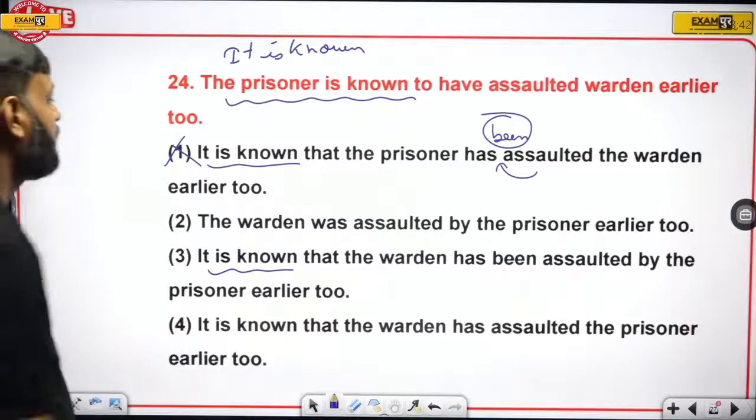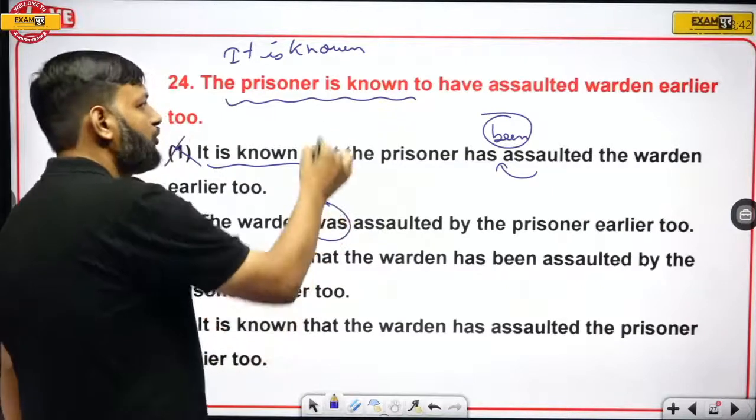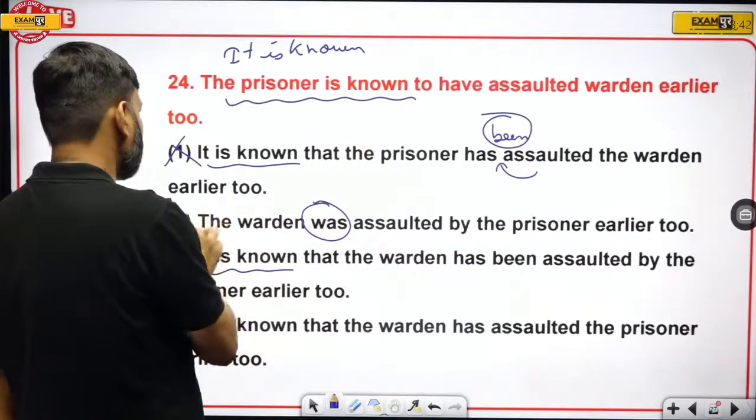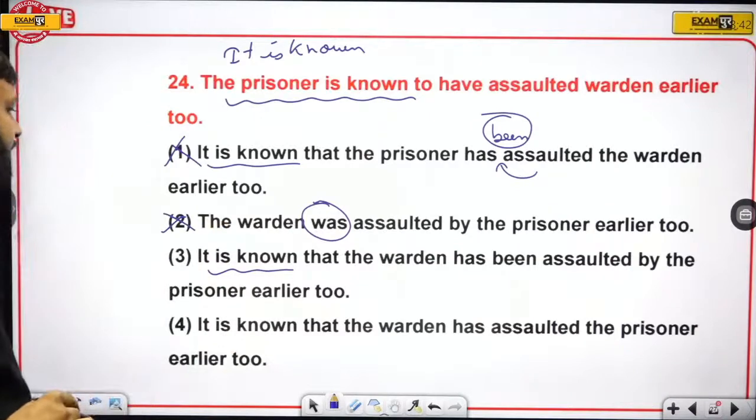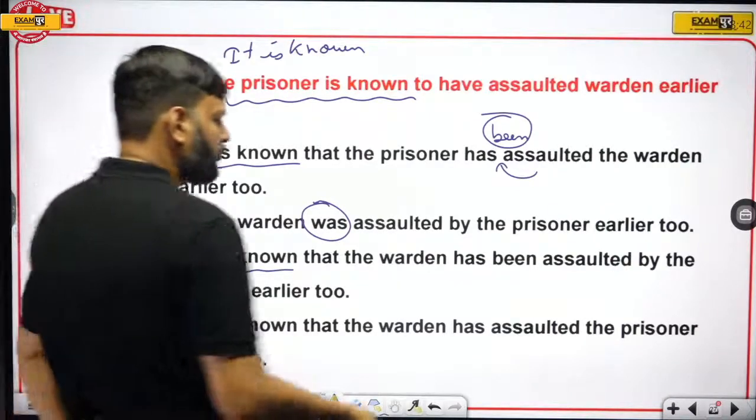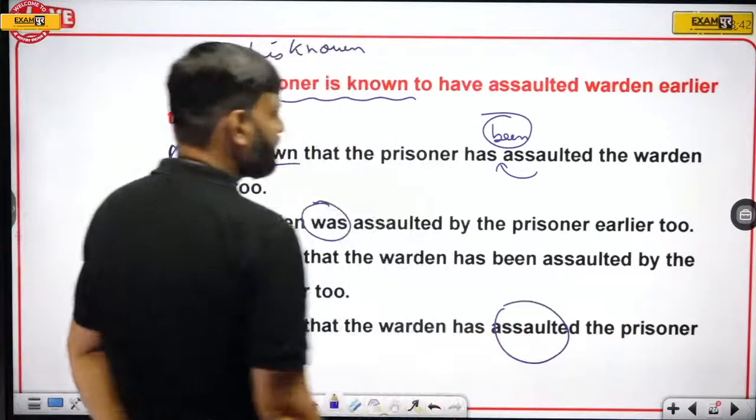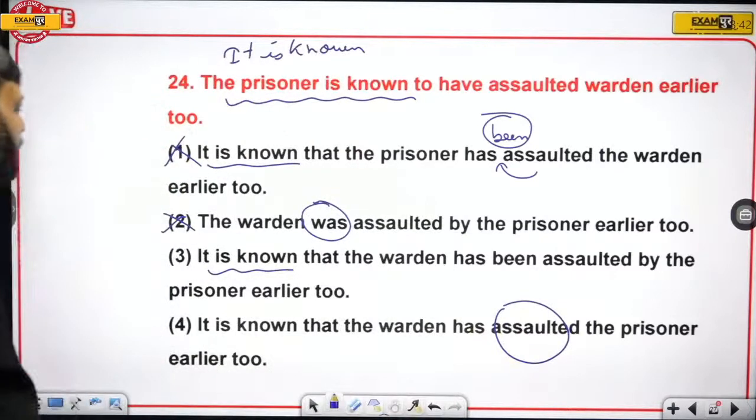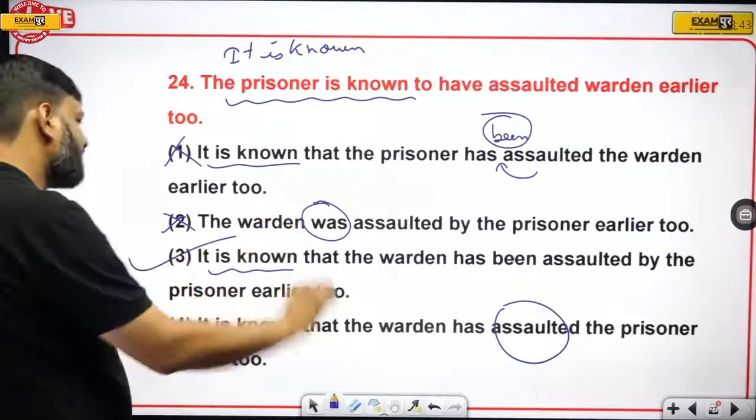The warden was. So here tense is wrong. You cannot use was in place of is. Eliminate. And here also been is missing. Okay, so we have only one option remaining, option number 3, which is the right answer.